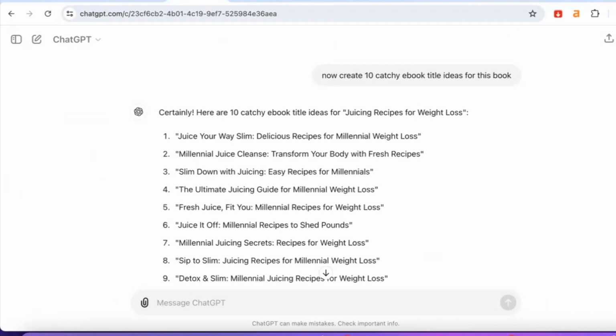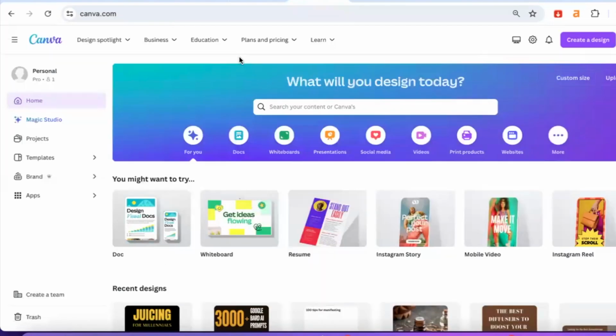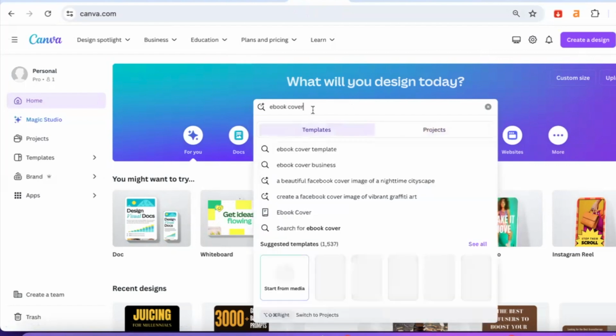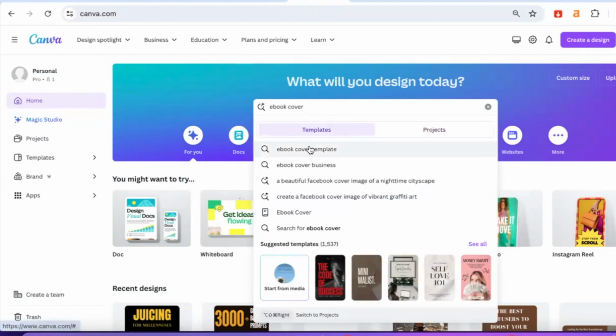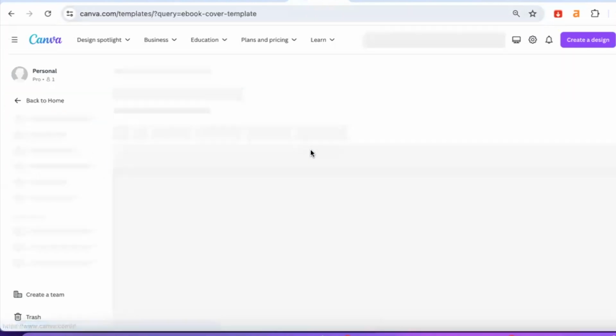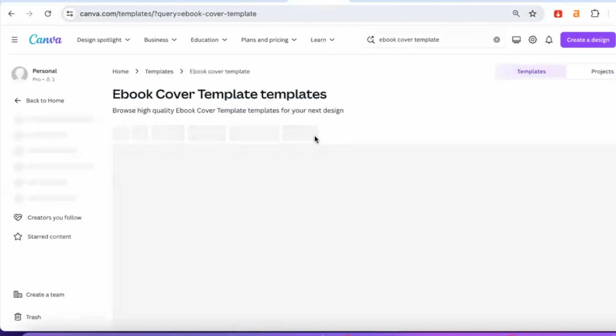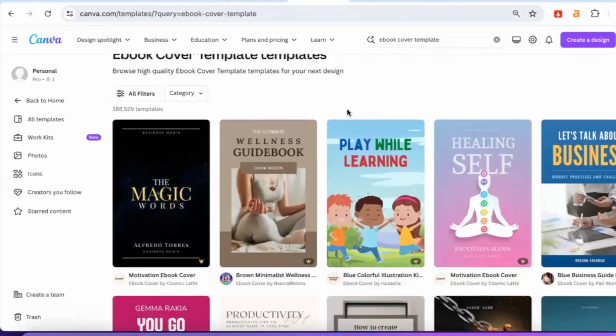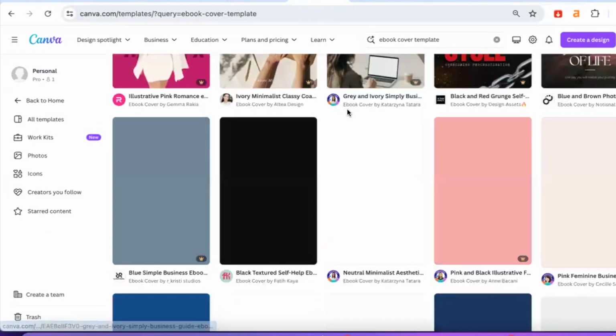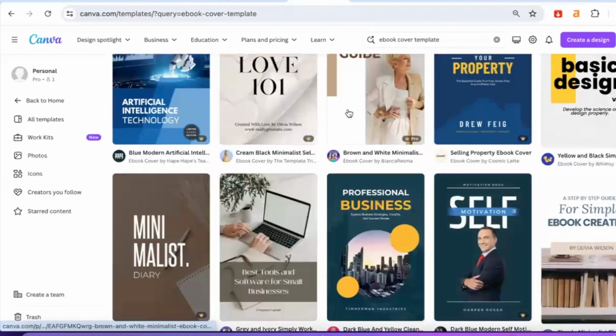The next thing we want to do, guys, is go to Canva, and then create an ebook cover, okay? Your cover is essentially going to be your marketing billboard when it comes to selling your ebooks. Type in ebook cover. So you can see right here, we have ebook cover templates, right? What we have here is a ton of different done for you ebook cover templates that you could potentially use for your ebooks, okay?